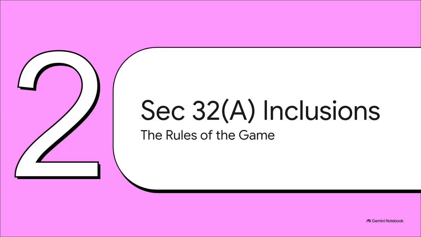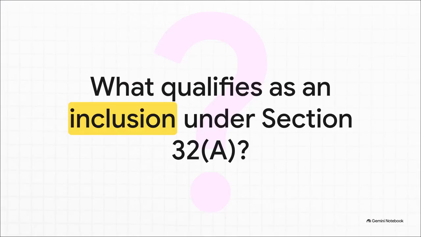Moving on to Section 2. Section 32A, gross inclusions, the rules of the game. So, how does our framework build into the specific inclusions the Bureau of Internal Revenue is actually targeting? This is where the theory hits the real world.